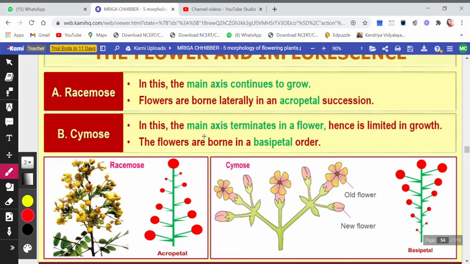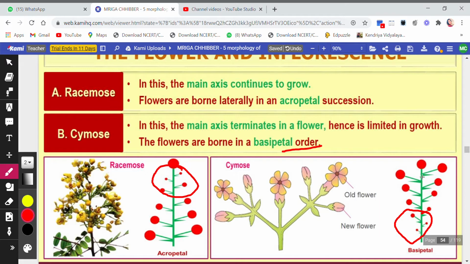Cymose is the type where the main axis terminates. Main axis ये था और main axis तो terminate हो गया. ठीक है. अब laterally यहाँ से growth हो रही है, देखो. Okay, तो main axis, this is the older flower and newer ones are added at the base. So इसको बोलते हैं basipetal order, where new ones are added at the base. You see, here the new ones are added at the top, acropetal में. Basipetal में the newer ones are added at the base.